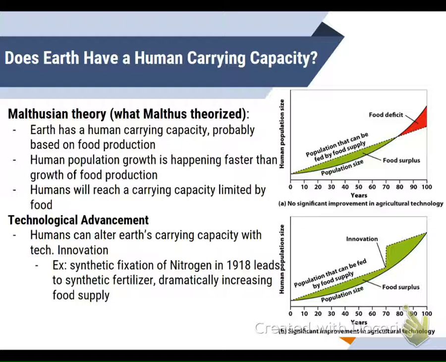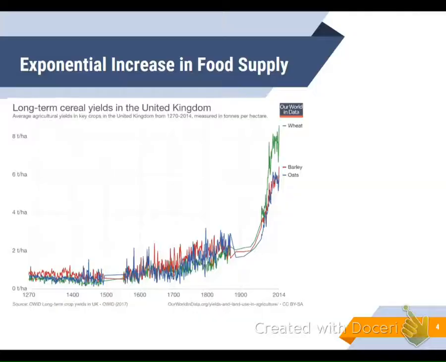These innovations include being able to produce nitrogen, starting in 1918 after World War I, that led to synthetic fertilizer that was able to be applied to the crops to help them grow rapidly, and therefore being able to continue supplying food for the growing population.